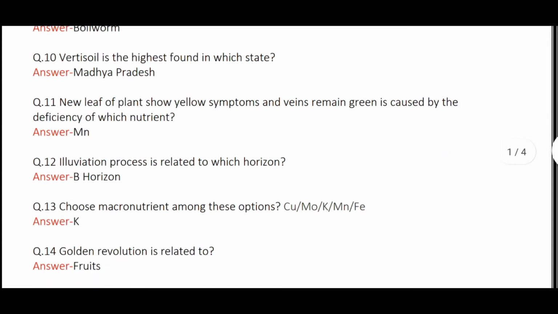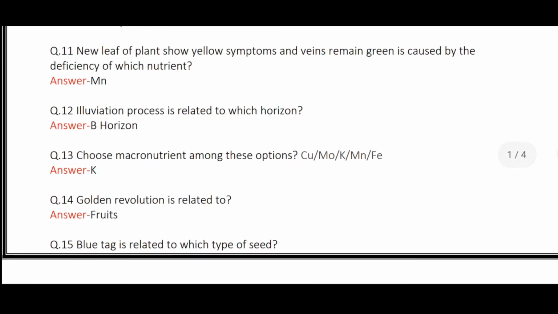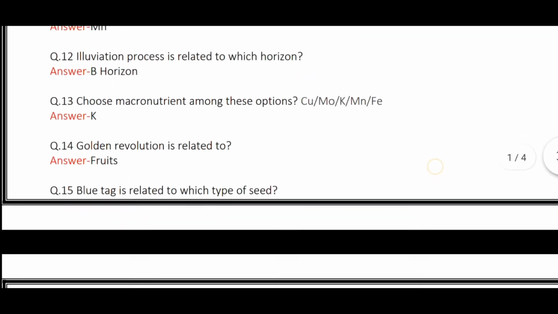Eluviation process is related to the horizon E. There are different types of horizons like O, A, E, B, C in the soil profile. So A is the topmost mineral horizon, E is the eluviation horizon and B is the illuviation horizon. The macronutrient among these options is potassium. Golden revolution is related to fruits and there are different types of revolutions.